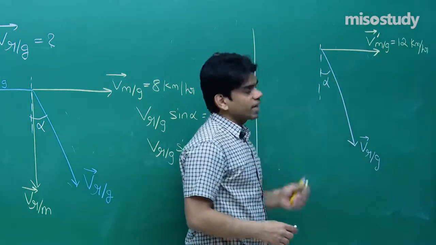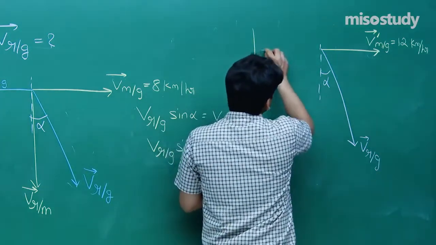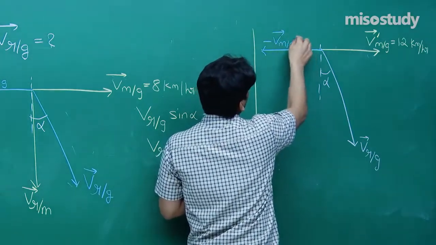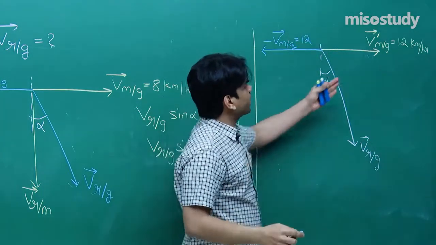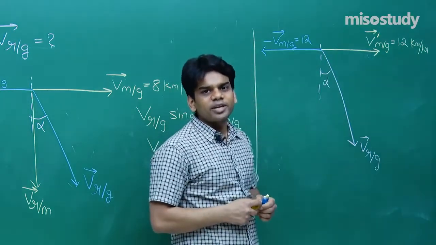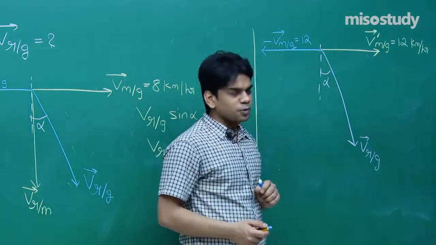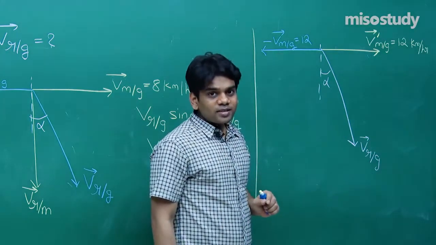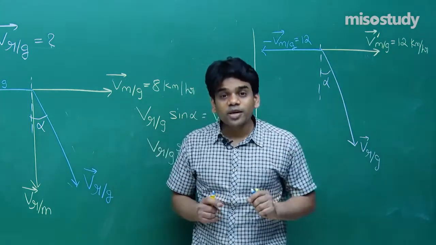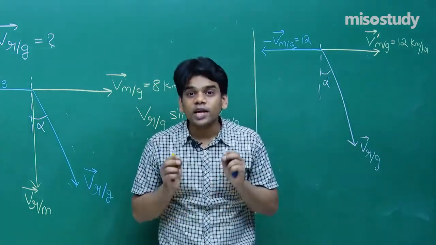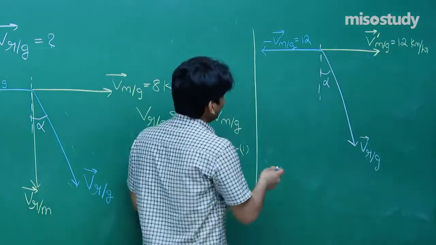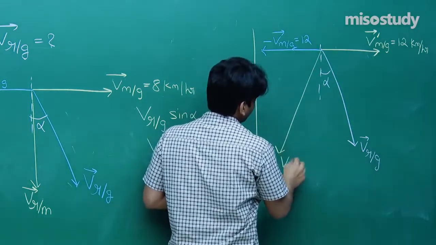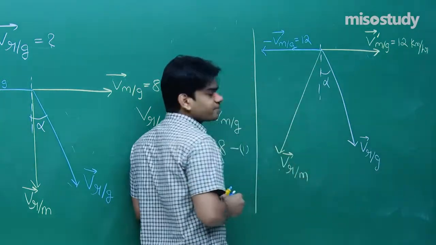Now if I draw a vector minus of velocity of man with respect to ground, not a problem. It will not create any problem. I have just taken its reverse, its inverse I have taken, and that will be negative of it. So I have shown you minus of velocity of man with respect to ground. Velocity of rain with respect to man, if I evaluate, now it is said that for him it feels that rain is making an angle of 30 degree with the vertical. So the next diagram, this is the velocity of rain with respect to man.